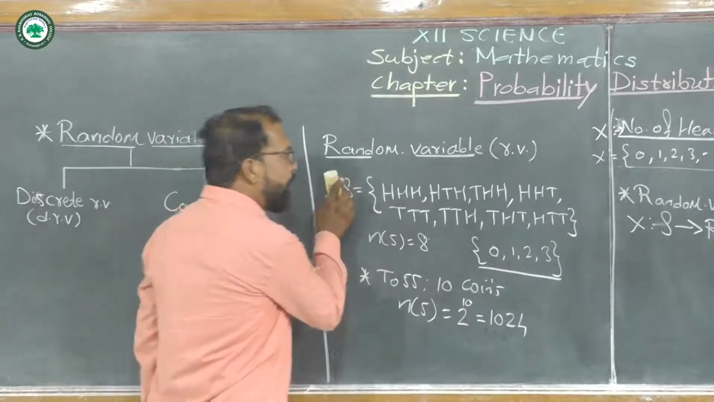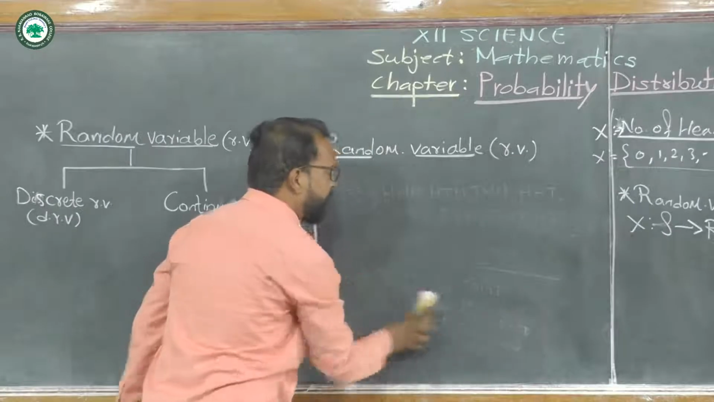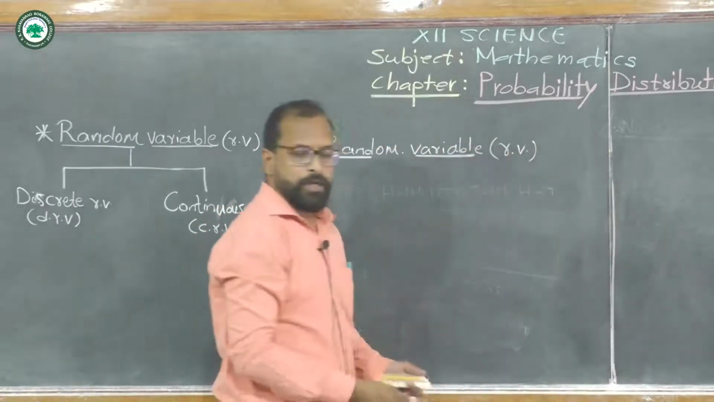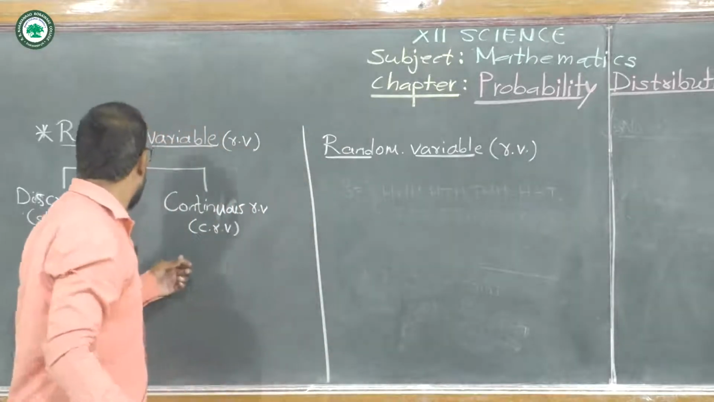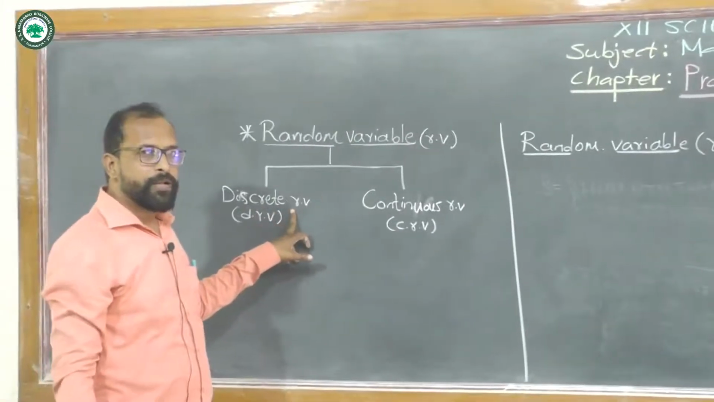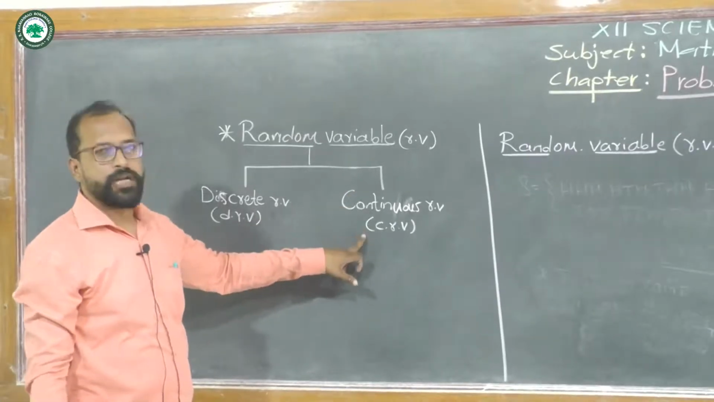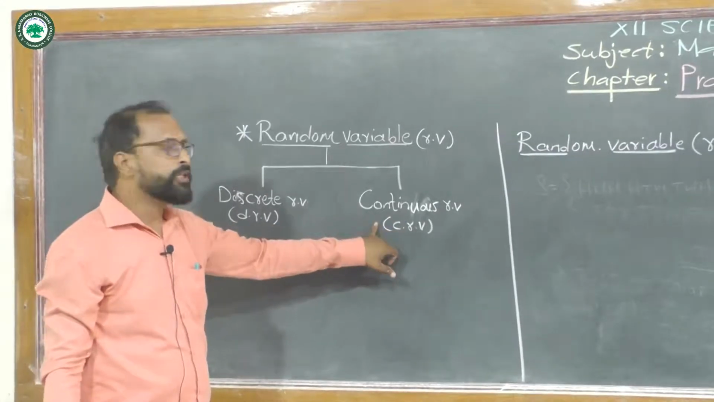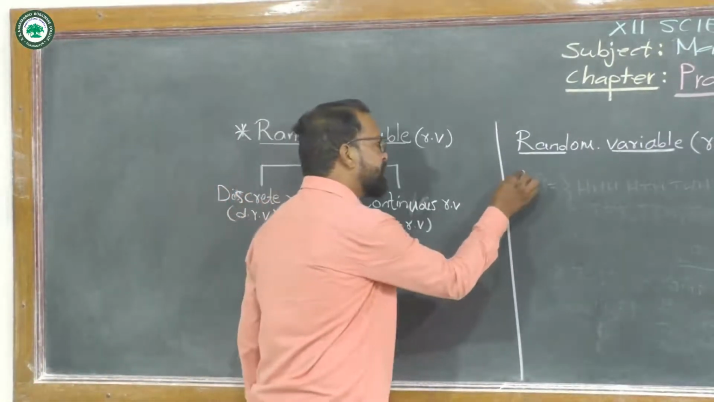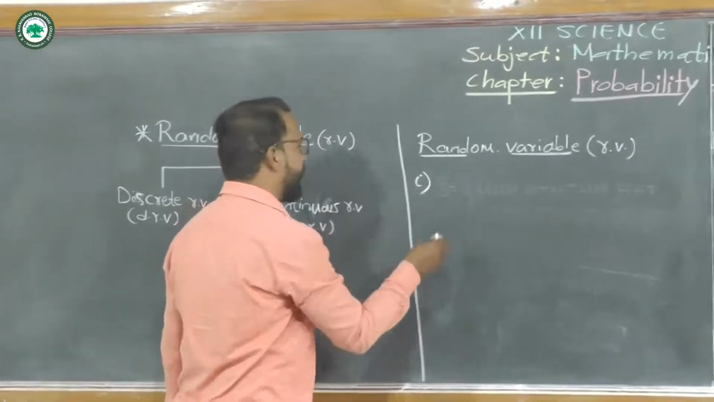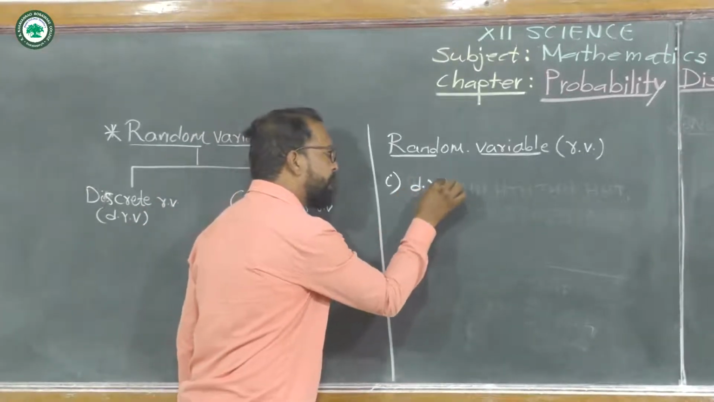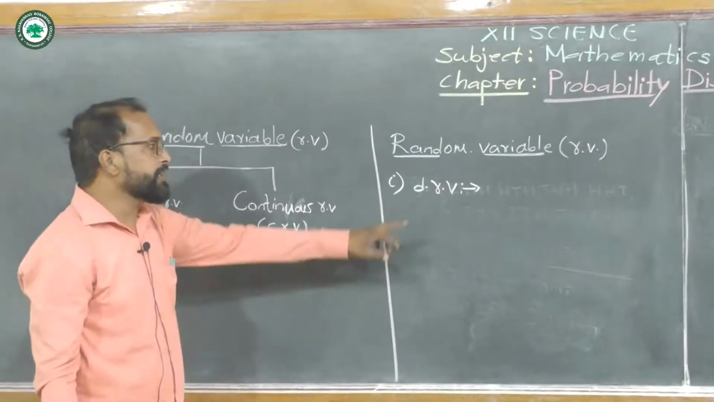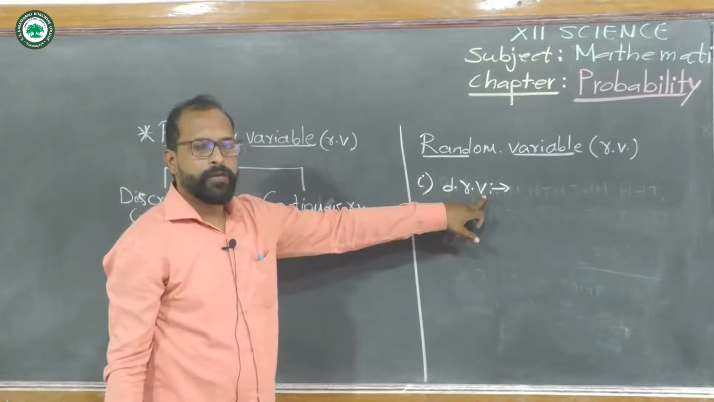Now, on the basis of the nature of the random variable, there are two types of random variable. One is the discrete random variable and another is the continuous random variable. First we see the discrete random variable, which is also denoted by DRV.